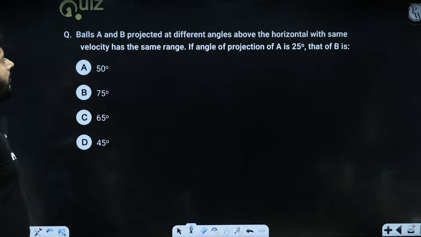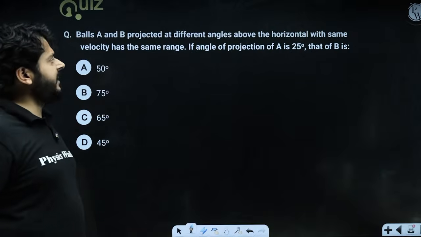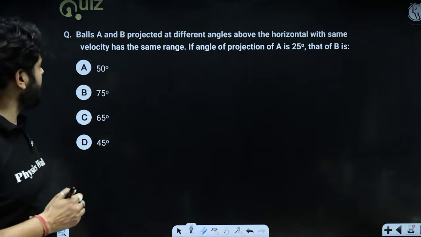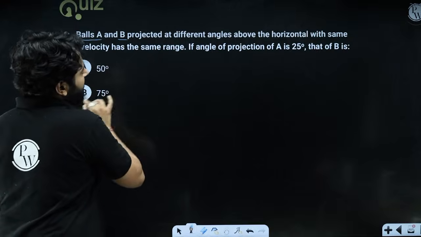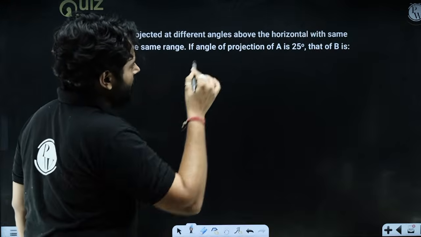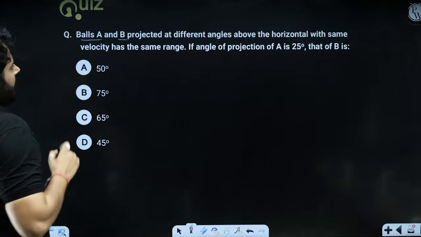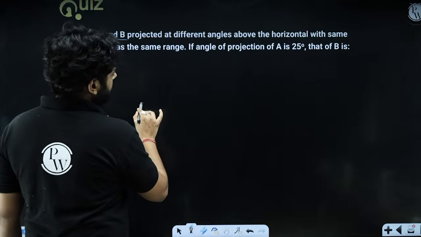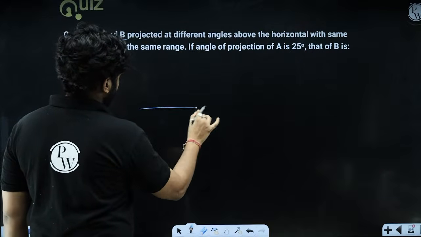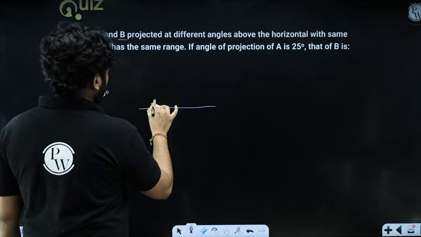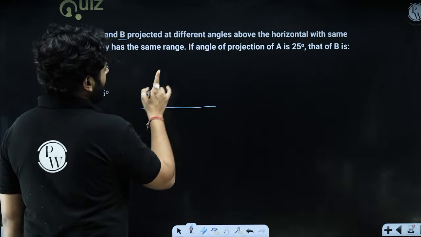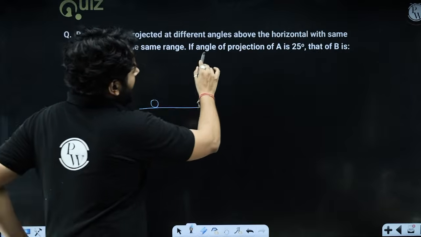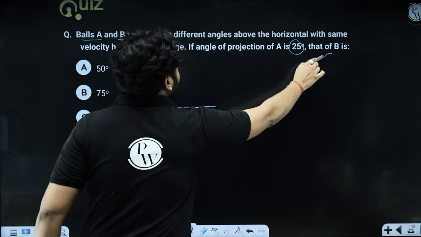Look at this question. Balls A and B are projected at different angles above the horizontal with the same velocity and have the same range. There are two balls, ball A and ball B. If the angle of projection of A is 25, what will be the angle of projection of B?